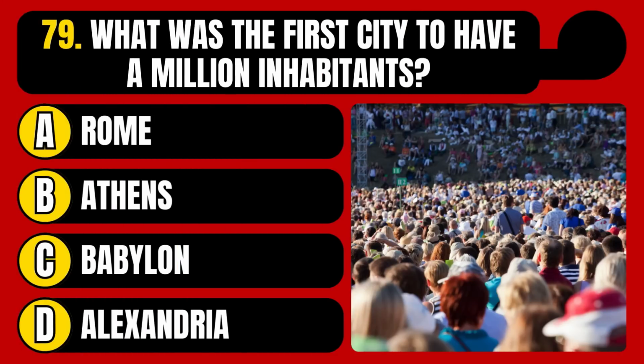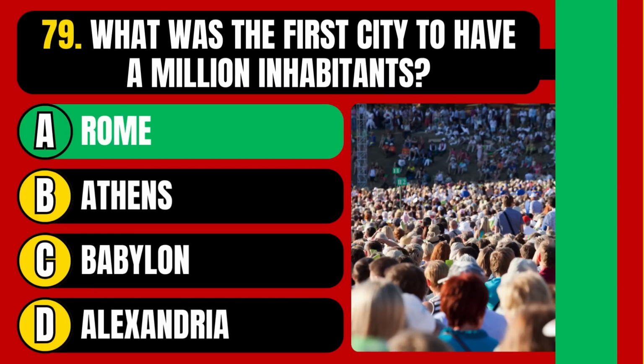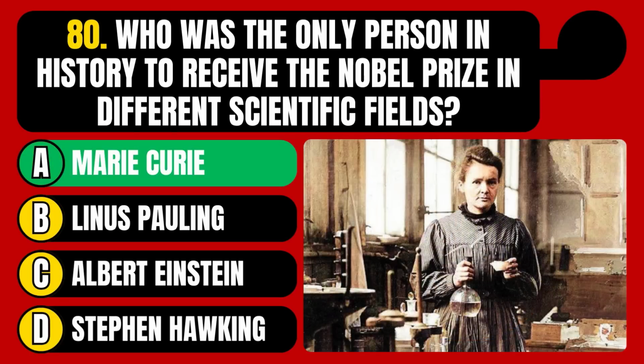What was the first city to have 1 million inhabitants? Rome, Athens, Babylon, or Alexandria? The correct answer is option A, Rome. Who was the only person in history to receive the Nobel Prize in different scientific fields? Marie Curie, Linus Pauling, Albert Einstein, or Stephen Hawking? The correct answer is option A, Marie Curie.